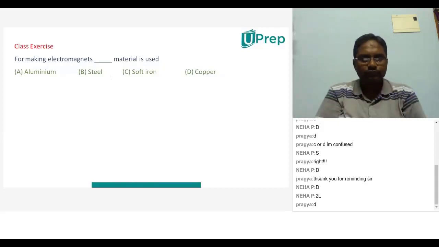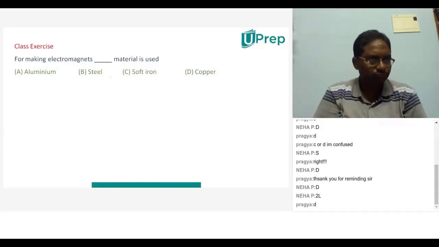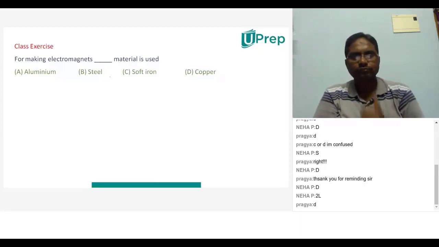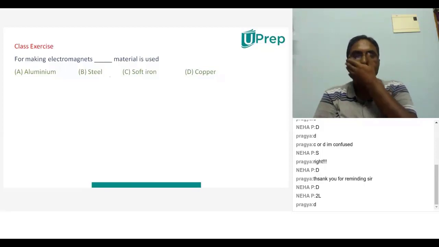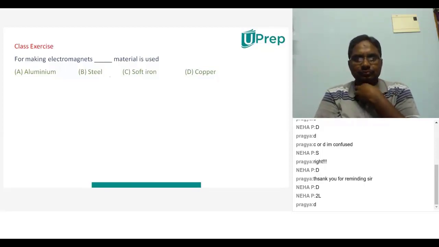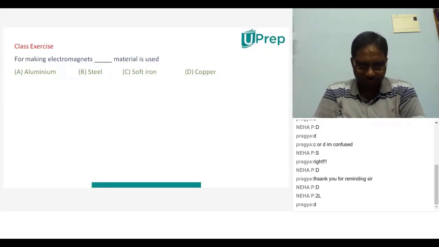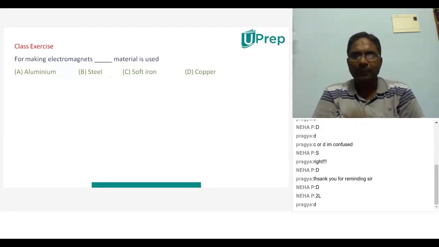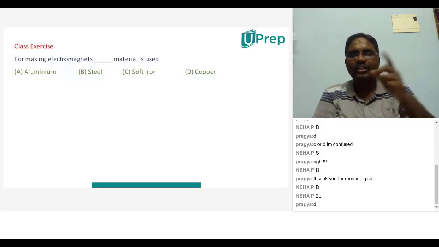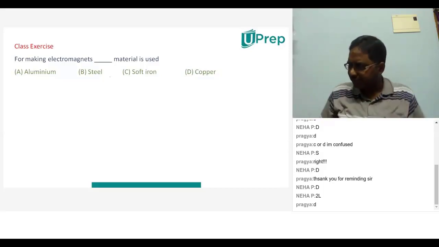Why do you think so? Sir, I think it's soft iron because iron is one of the objects that are mostly attracted to a magnet, and steel we don't know because there are many types of steel, like stainless steel, and we don't know if it's the attractive type of steel or not. And copper and aluminium don't get attracted towards the magnet. Okay. But before that, let me ask you one question here. What is an electromagnet? What do you mean by it?